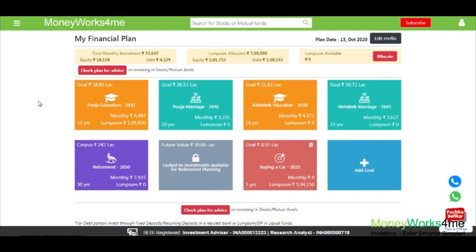Now you know the importance of financial planning and you know it's super easy to do it on Money Works For Me, and it's free. Now go make your plan.